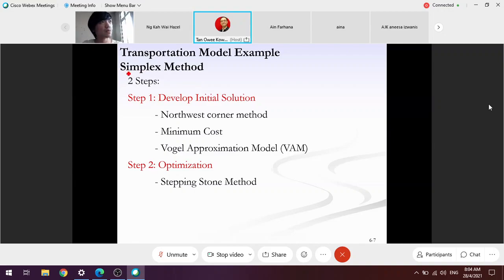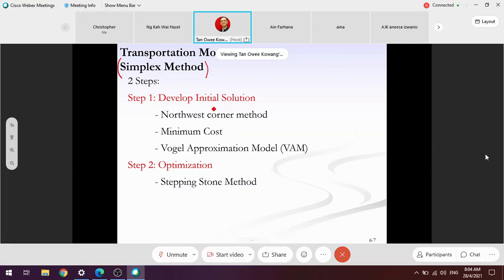So for simplex methods, take notes. There are two main steps. Step 1 is to develop initial solutions, followed by step 2, optimization. Developing the initial solutions breaks into 3 methods: northwest corner, minimum cost, and Vogel's approximation model.